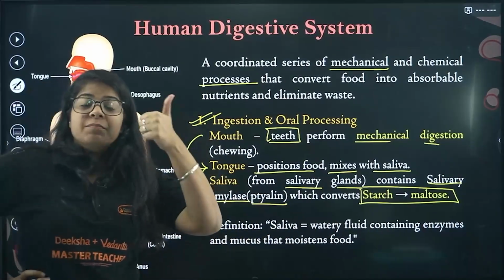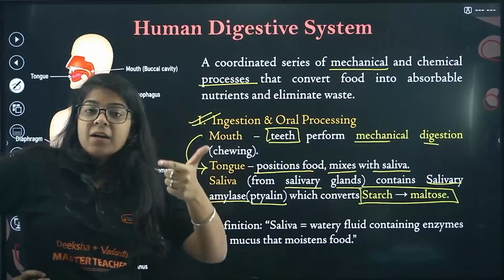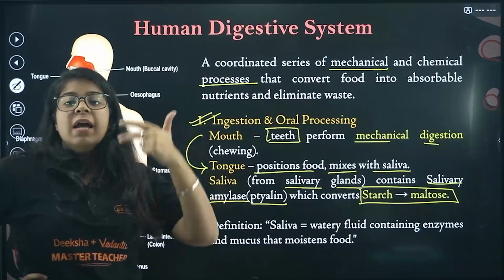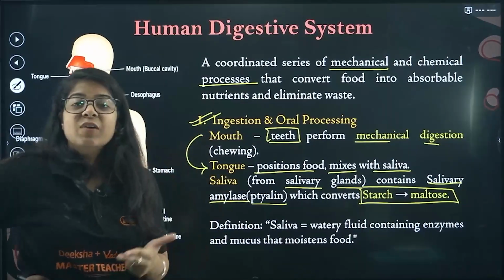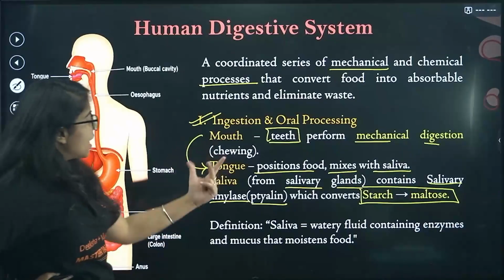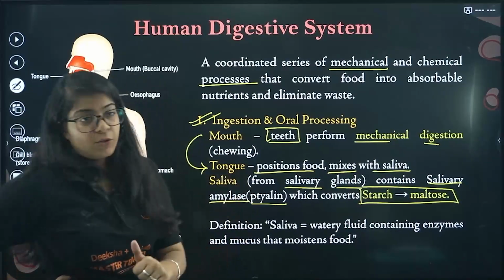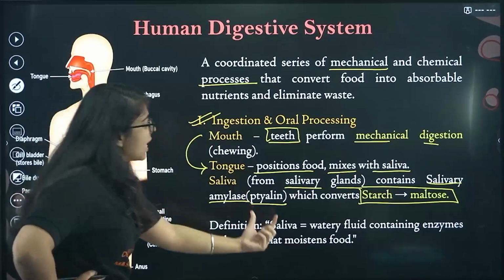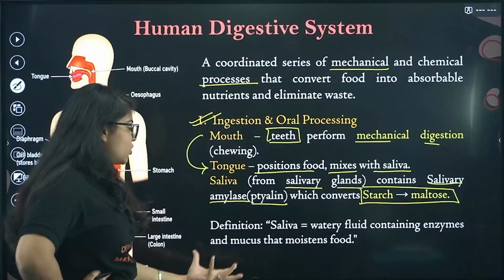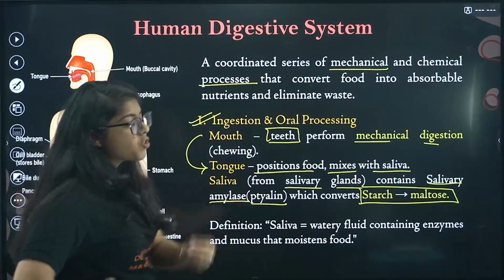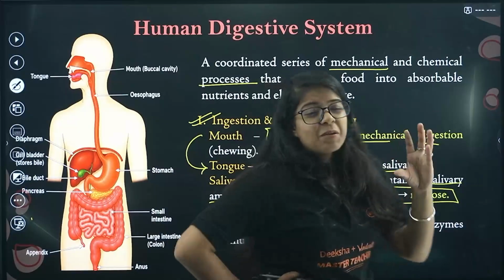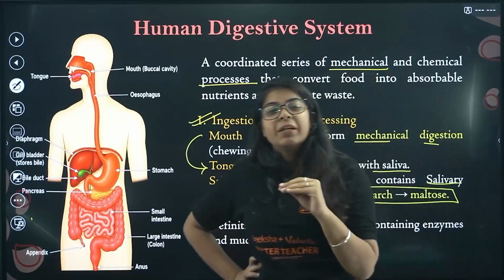So mouth: mechanical chewing, then the tongue helps us to taste the food, then saliva from the salivary glands. There is salivary amylase present in it, which converts starch to maltose. This saliva is a watery fluid containing enzymes and mucus that moistens our food. So if our mouth is completely dry, how hard will it be to chew that food?